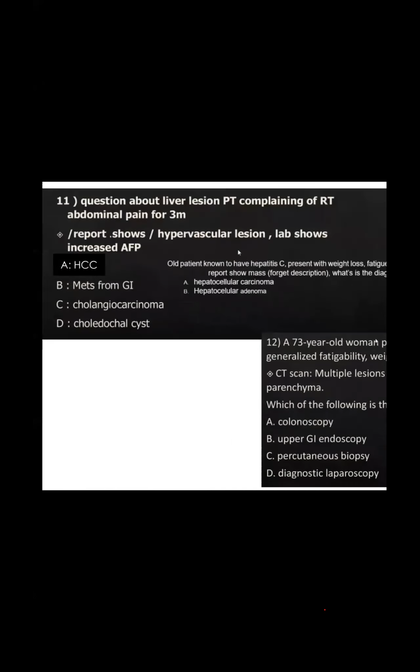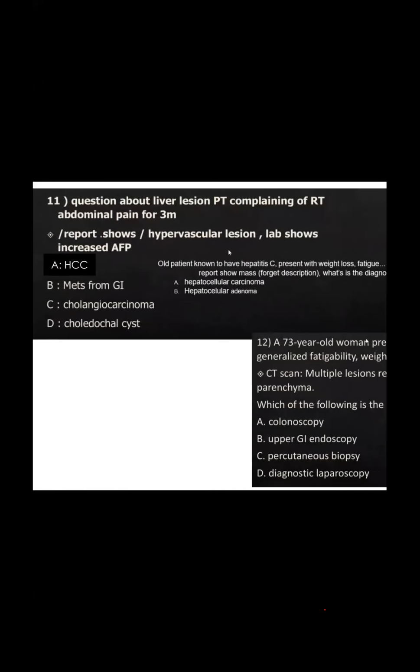A question about a liver lesion. Patient complaining of right abdominal pain for 3 months. Report shows a hypervascular lesion. Lab shows increased alpha fetoprotein. Options: A, hepatocellular carcinoma. B, metastasis from the GI tract. C, cholangiocarcinoma. D, choledochal cyst. Hypervascular lesion, patient complaining for 3 months, lab shows increased alpha fetoprotein.